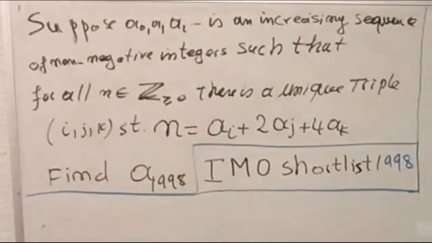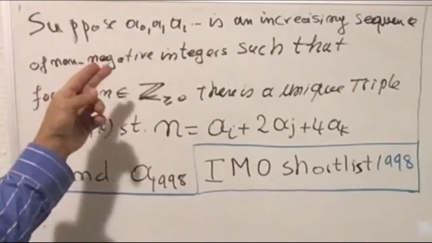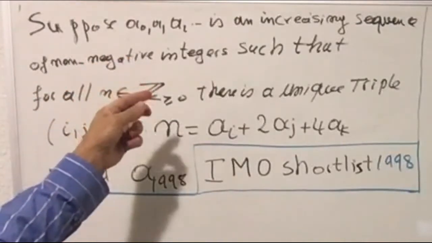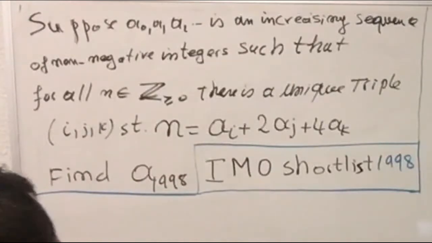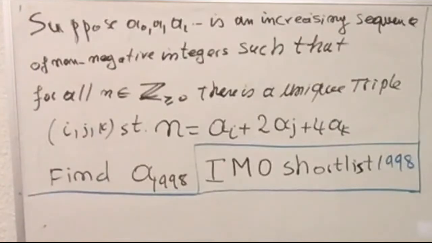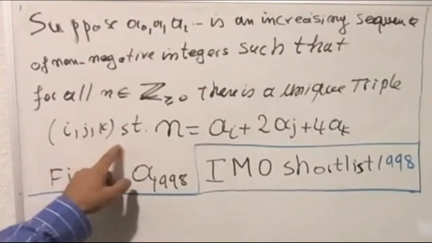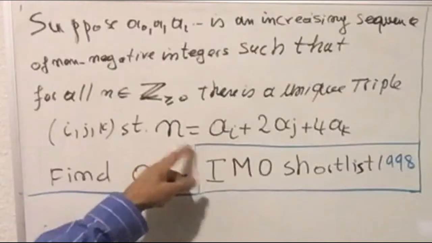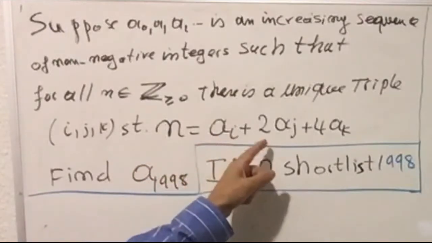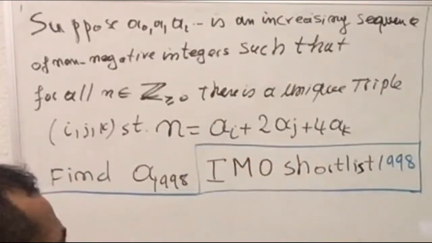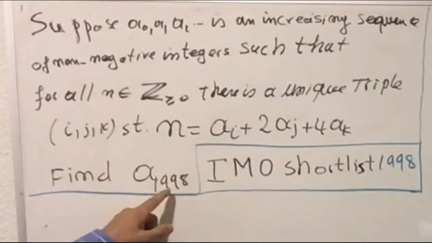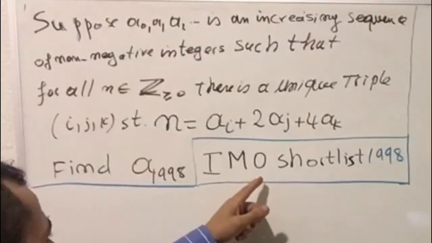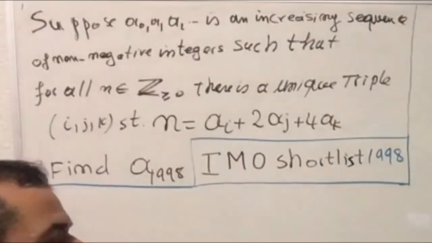In today's video, I'm going to do this problem. Suppose this sequence a sub 0, a sub 1, a sub 2, and so on is an increasing sequence of non-negative integers such that for every integer n, there is a unique triple (i, j, k) such that n equals a sub i plus 2 times a sub j plus 4 times a sub k. Find a sub 1998. This is from the International Mathematical Olympiad Shortlist of 1998.